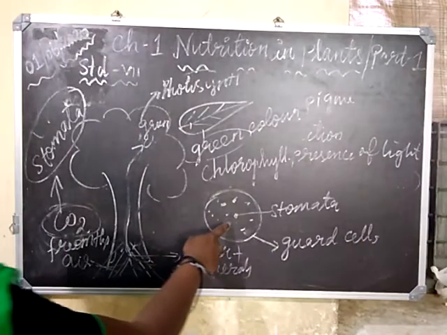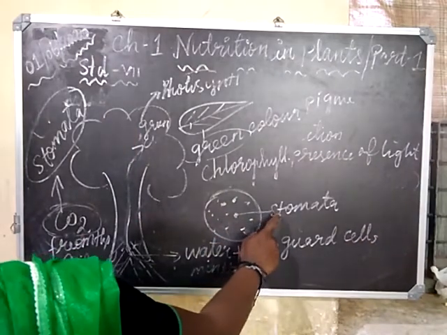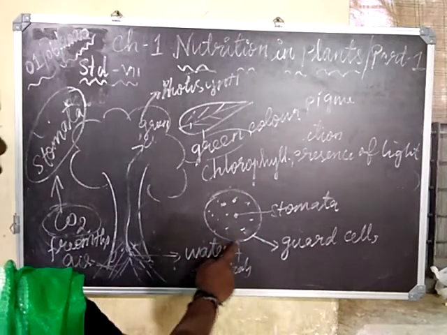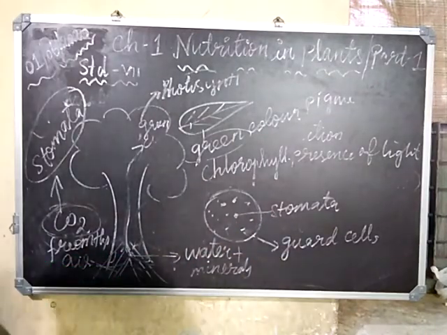These stomata are covered by the outer layer which is known as guard cells.